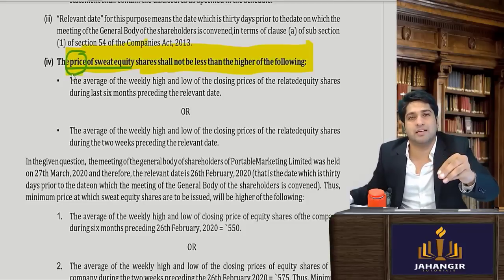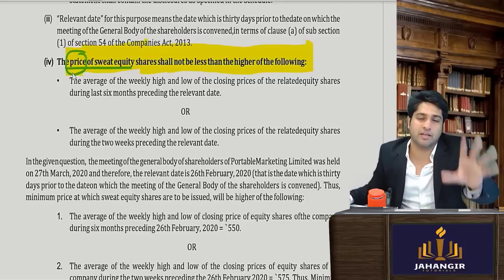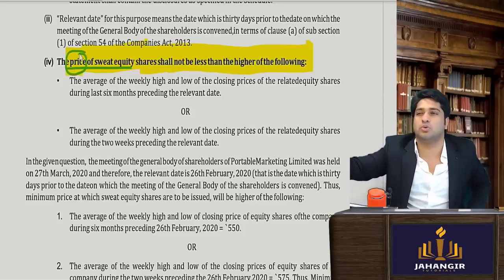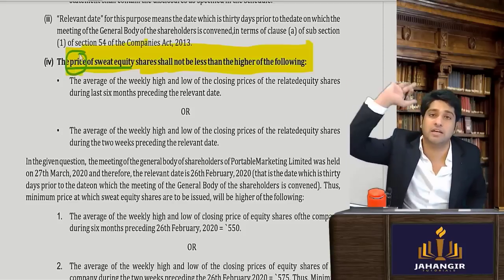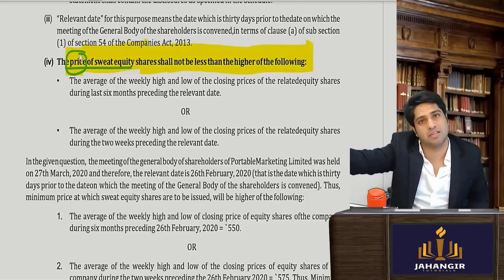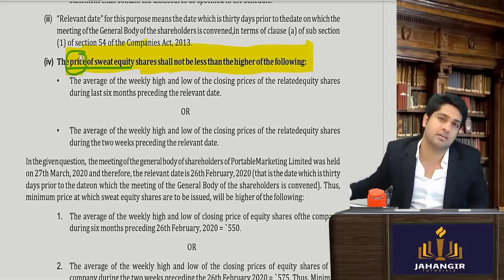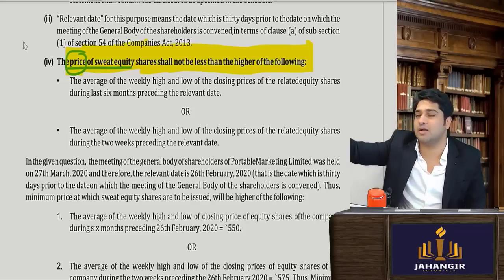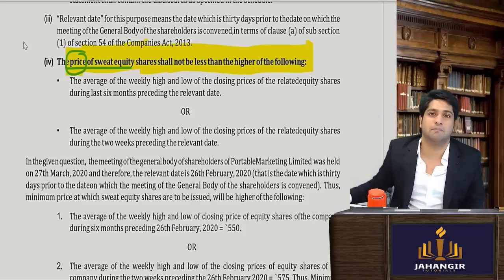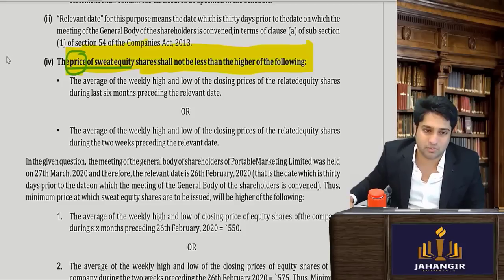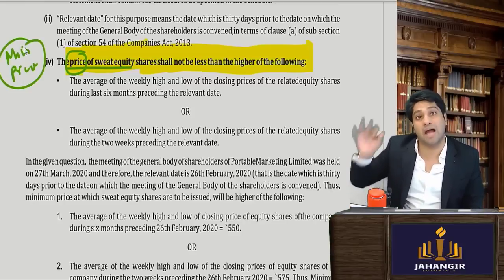What happens? They give it at a dirt cheap price. They say, give it for two rupees, we will give them so many equity shares and set the value at 2 rupees. So is the value right? No, sir. So they are saying this will not work, that you give it in pennies. So they have set the minimum price of equity shares. The value has been set.